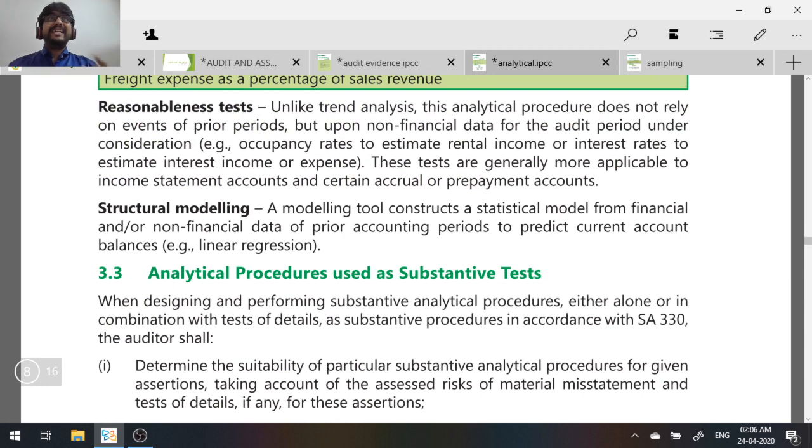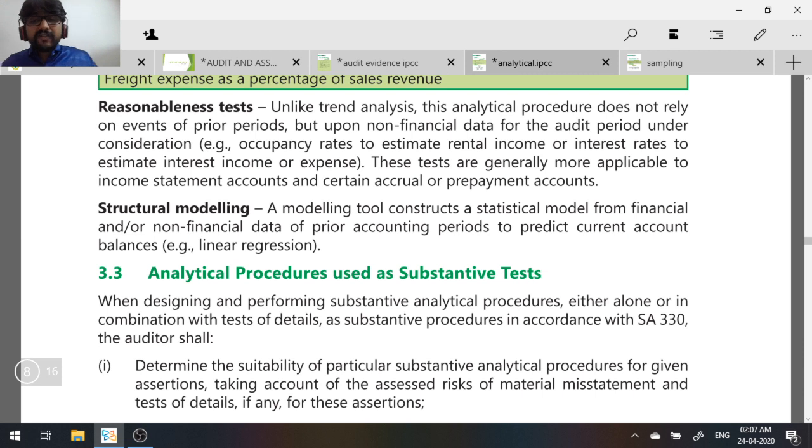Then you have reasonableness test. In reasonableness test, you're trying to analyze an amount based on the reasonability of that amount. How? Like I said, salary. You can check whether it is reasonable based on the number of employees. And like hotel income, you can see the number of rooms which have been occupied. All these are non-financial data that you are using to analyze. Here you are checking the reasonableness of the transaction. That is why it's called reasonableness test.